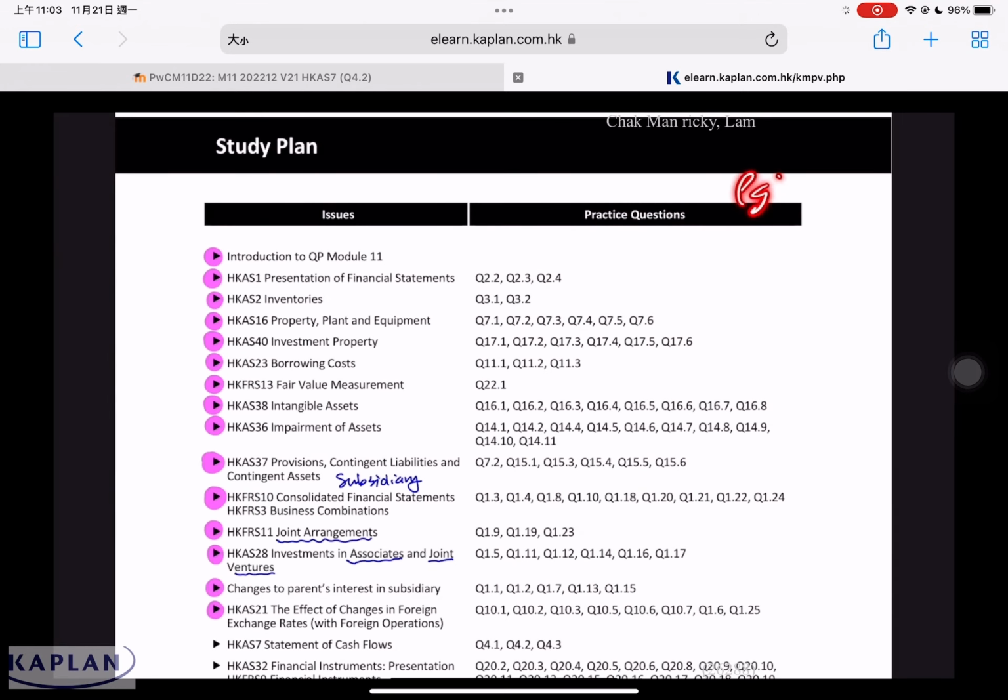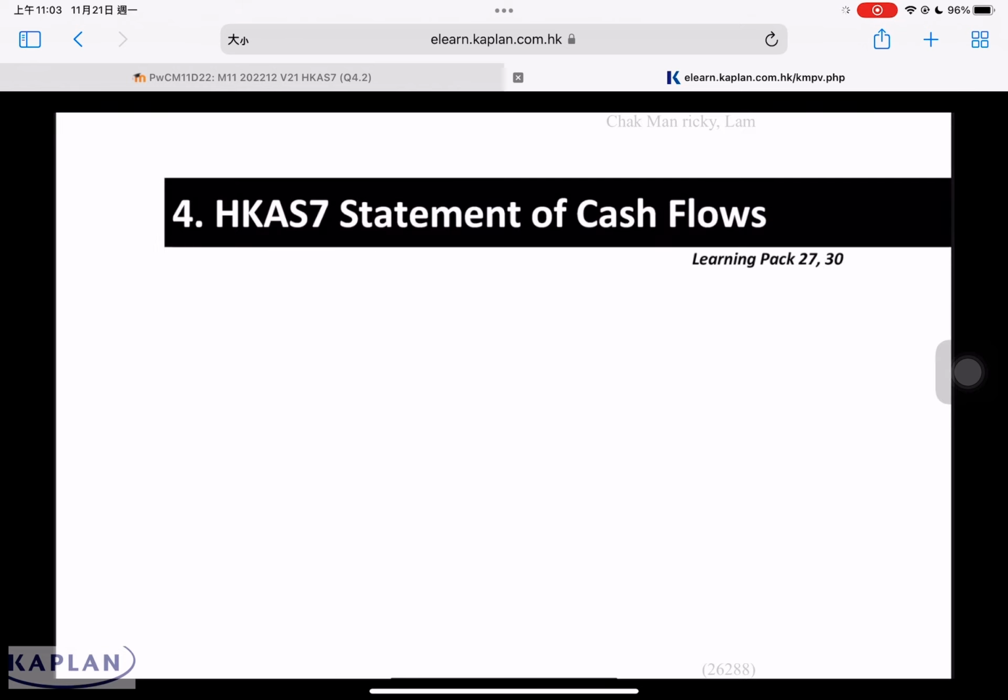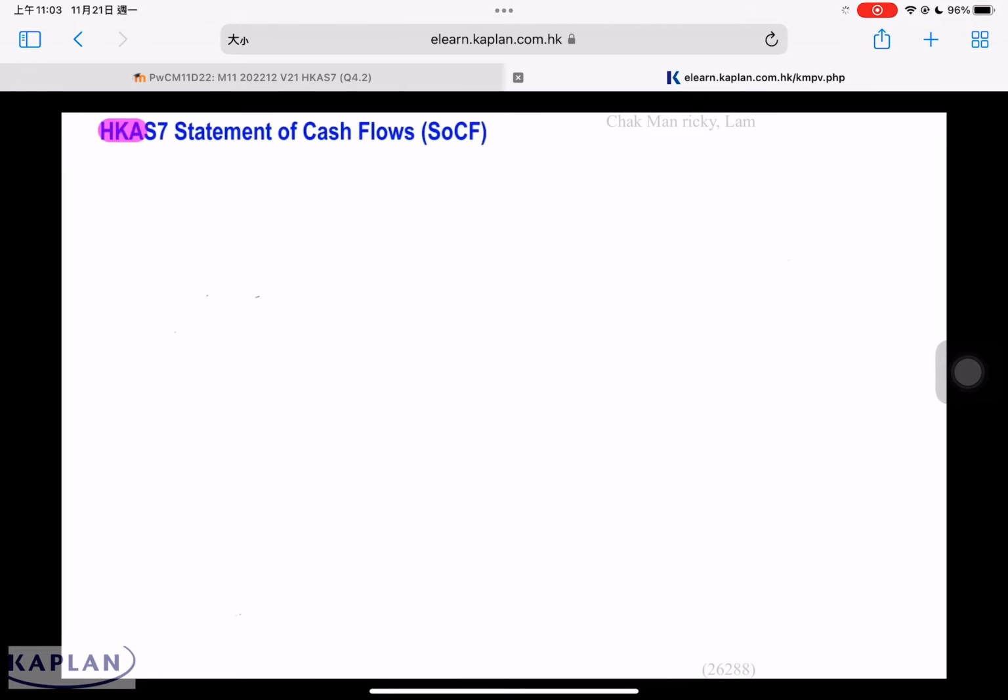Please refer to page 3. The next issue we're going to discuss will be AS7, Statement of Cash Flow. Please refer to page 202, AS7, Statement of Cash Flow. For HKAS7, Statement of Cash Flow, SOCF.